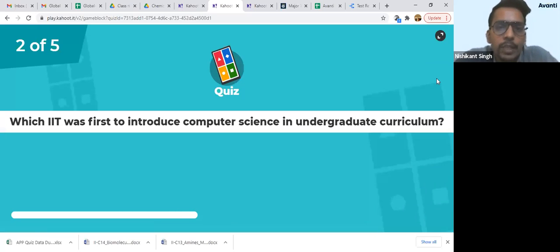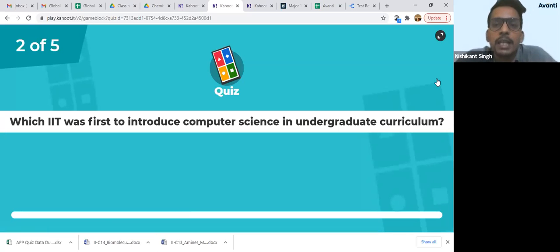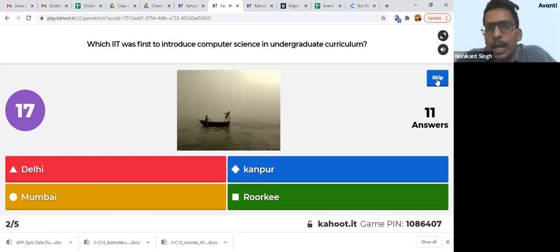Which IIT was first to introduce computer science in the UG program? Most of the IITs, when they began, specialized in giving a BTech in mechanical or civil. But computer science was started by this IIT. Which IIT is this? The image is useful.